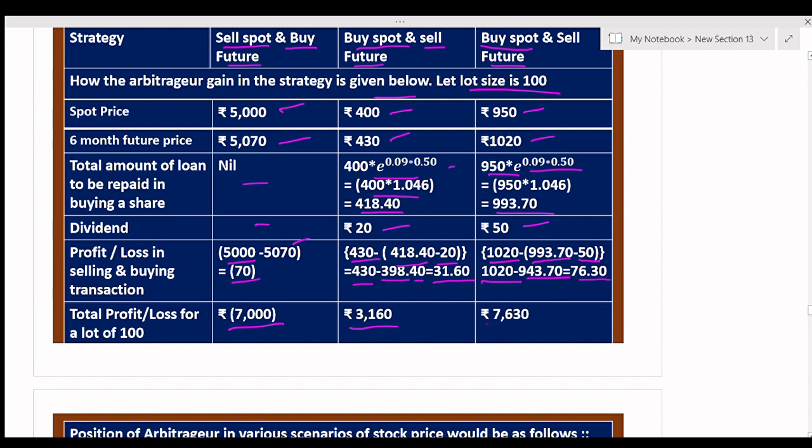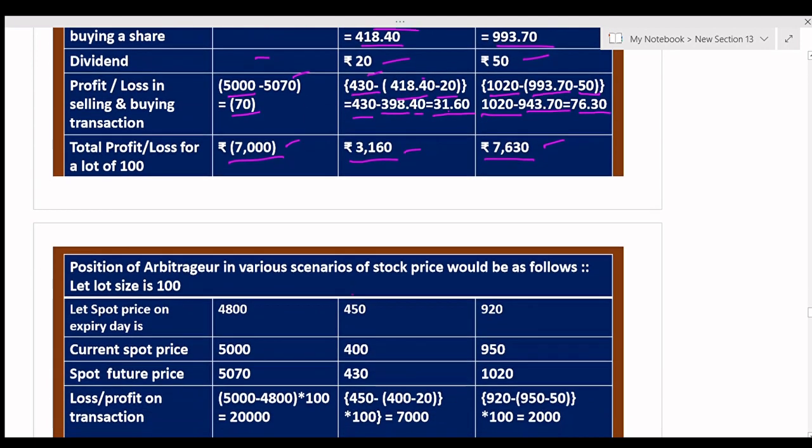Here it will be 7,630 for 100 shares. Because for the second and third case, with the sell future, if the expiry date price is lower than the spot future price, then profit will be there. And this profit of 3,160 and 7,630 and the loss of 7,000 will remain the same in various scenarios on the expiry date. Let us take the example.